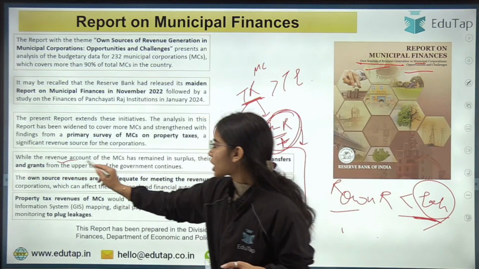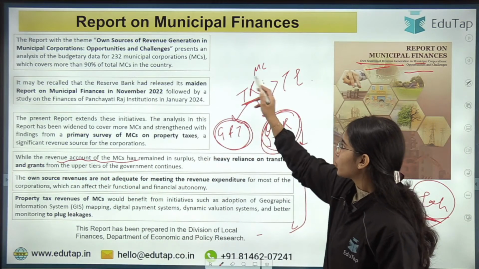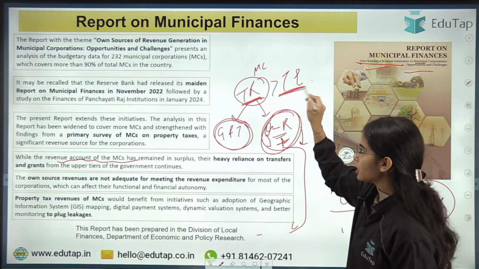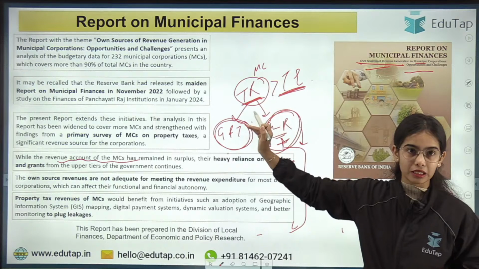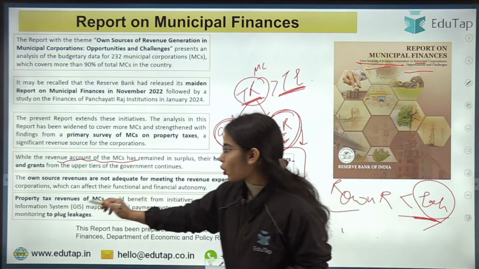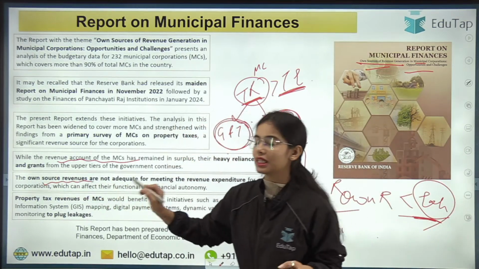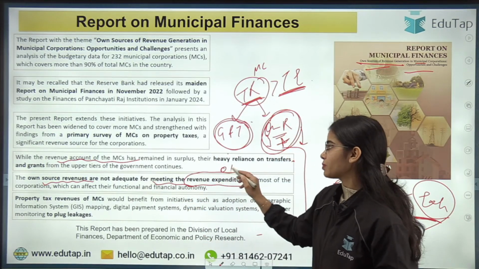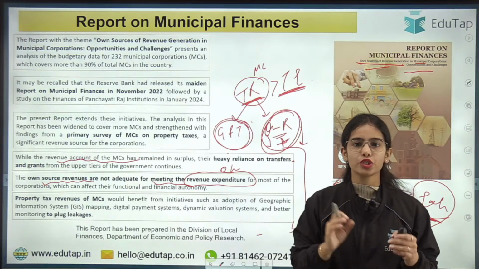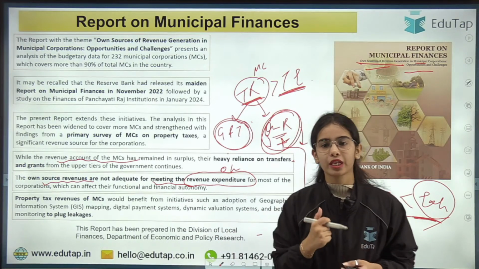So in the revenue account of the municipal corporation, the total revenue is greater than the total expenditure, but there is heavy reliance on grants and transfers from the upper tiers. And if we talk about the own source of revenues, they are not adequate for meeting the revenue expenditure, the operating expenses of the municipal corporation. So that is problematic, okay?